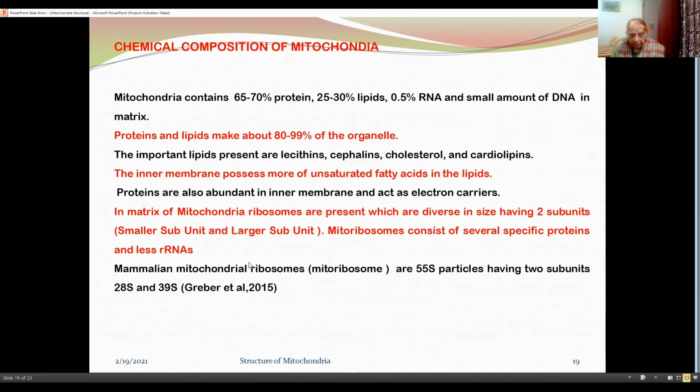In the matrix of mitochondria, ribosomes are present, which are diverse in size, having two subunits, smaller subunit and larger subunit. Mitoribosomes consist of several specific proteins and less ribosomal RNAs. Mammalian mitochondrial mitoribosomes are 55S particles having two subunits, 28S and 39S, as given by Greber 2015.